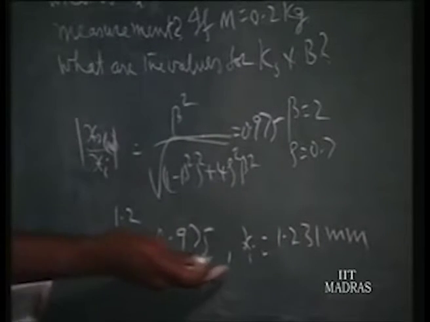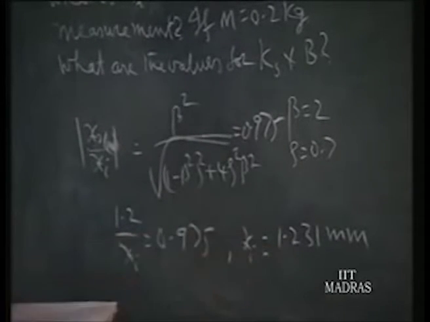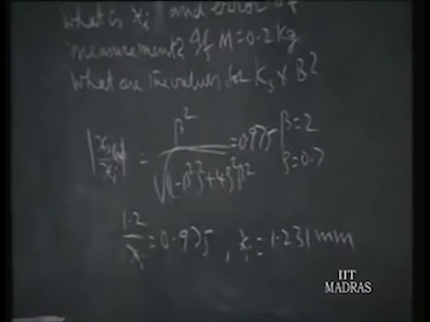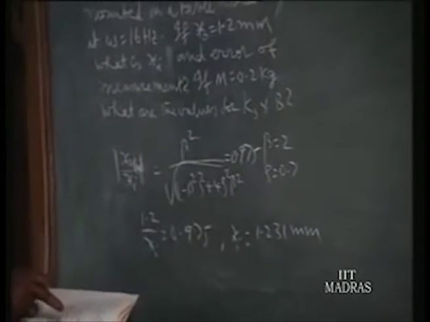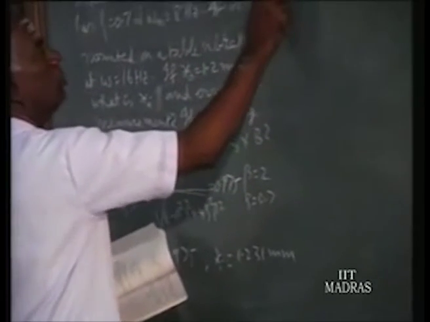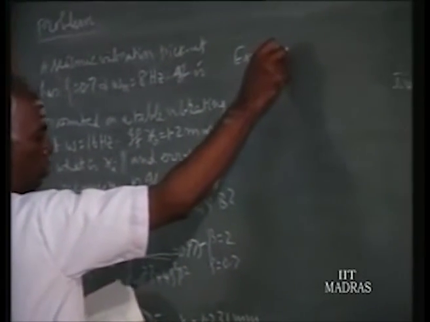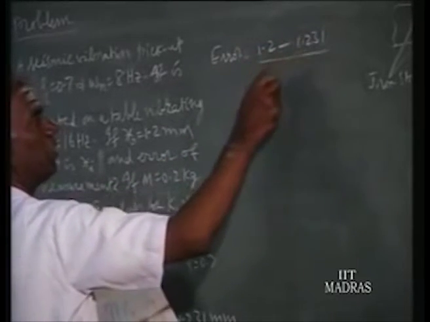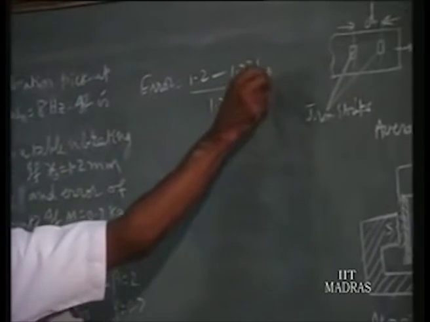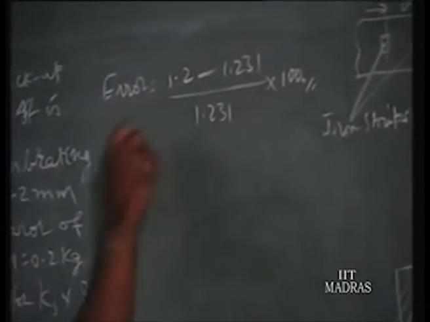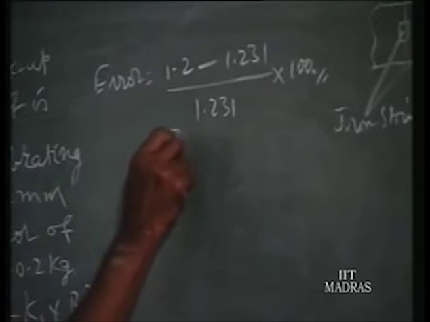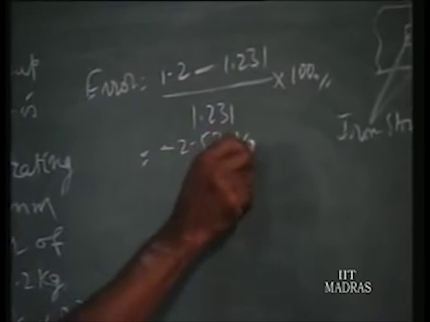So xi, the amplitude of vibration of the table, happens to be 1.231 mm. Now what is the error of measurement? The definition of error is measured value minus theoretical value, divided by the theoretical value. So error is equal to the measured value 1.2 mm minus the theoretical value 1.231, divided by the theoretical value 1.231, into 100, percentage of error. This comes to about minus 2.52%. So this is the error of measurement.